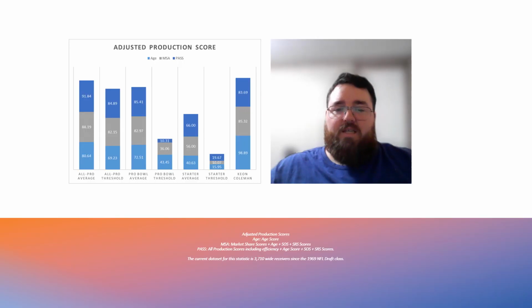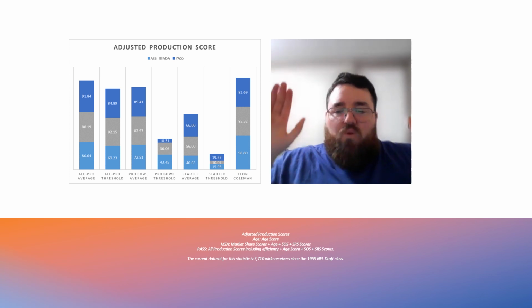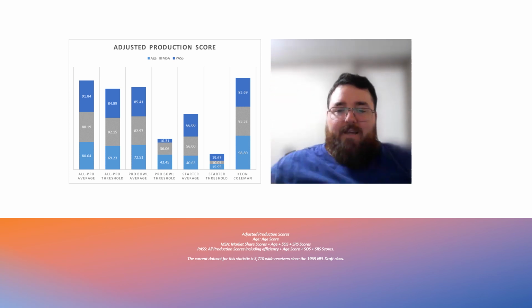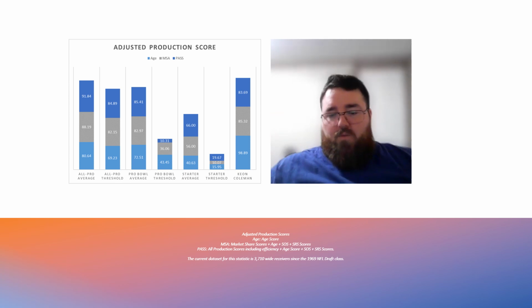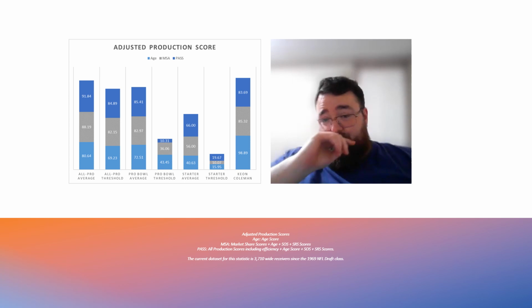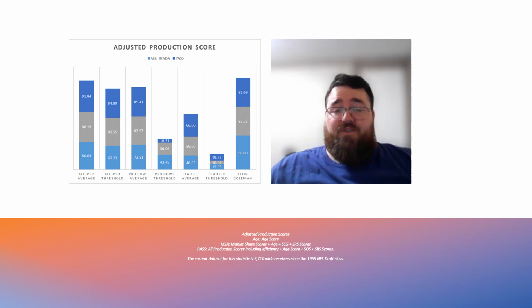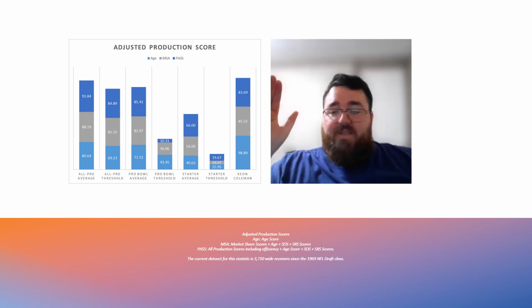Moving on to his adjusted production score, this is by far the biggest thing that helps push his profile up in the data grades, because when you look at him in terms of the All-Pro averages, the All-Pro threshold, and Pro Bowl averages, he's within that range. So his age is kind of the biggest driver of his data profile.